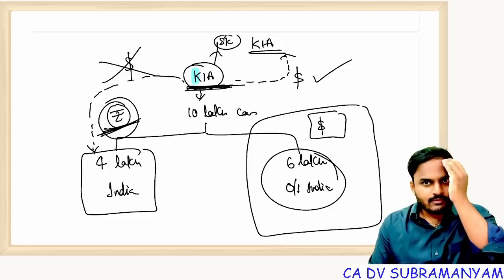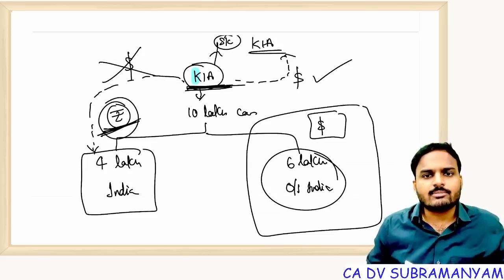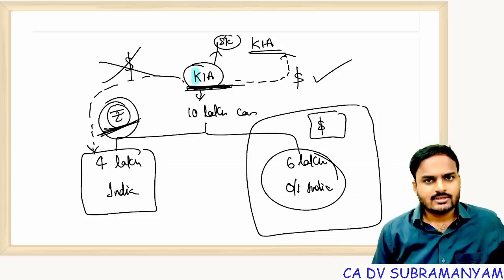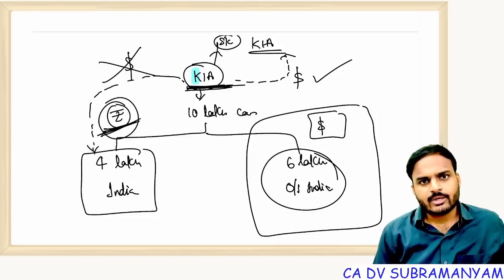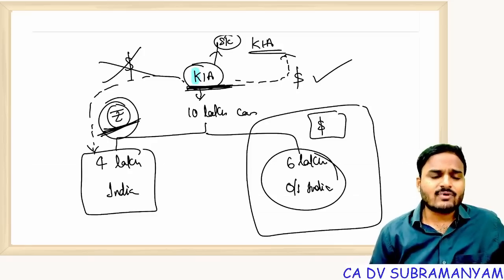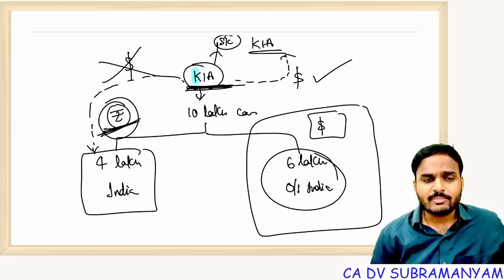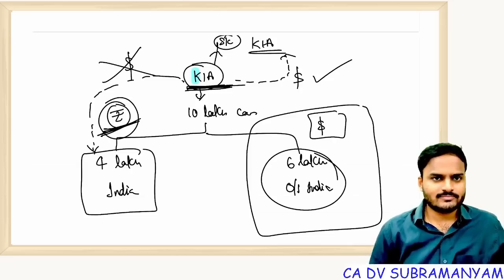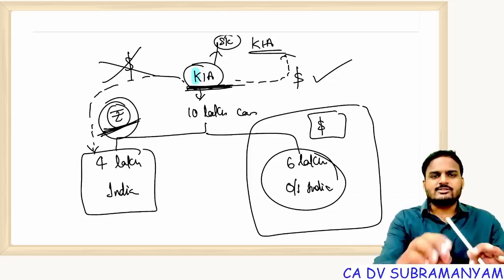Logic is very simple. With respect to 6 lakh cars, Indian economy received dollars. So out of that, if you want to make payment of dividends, you can do it. But whereas 4 lakh cars which were sold in India, there, Indian economy didn't receive any foreign exchange. Indian economy received only rupees. Now, if you convert that rupees into dollars, if you are making payment of the dollars, what happens? Our foreign exchange reserves will fall. So dividend balancing concept means this only.